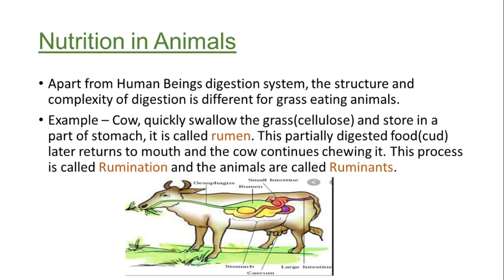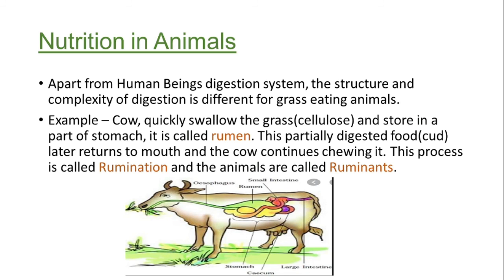In that rumen, the partially digested food remains there.